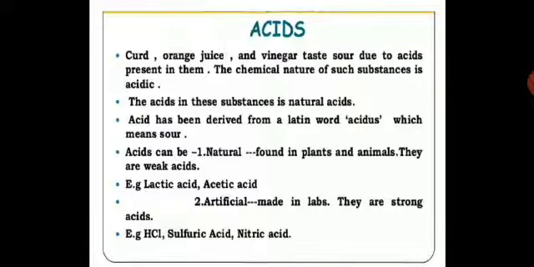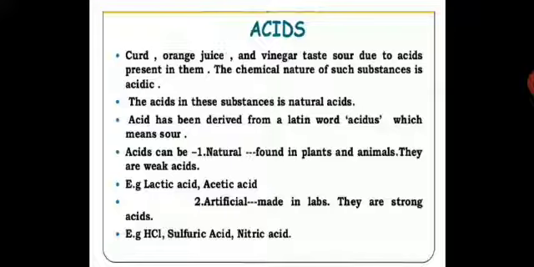The word acid has been derived from a Latin word acides, which means sour. Acides means sour. Please take this down, children. Acids can be natural, found in plants and animals, and they are always weak acids. That's why they are edible.